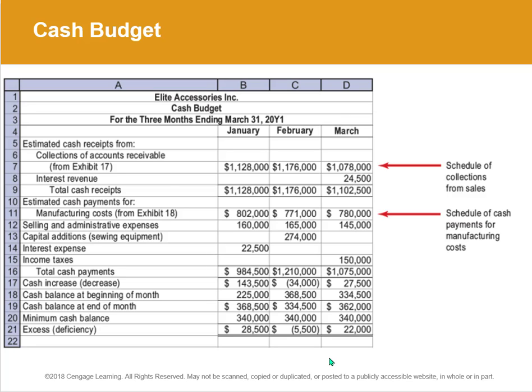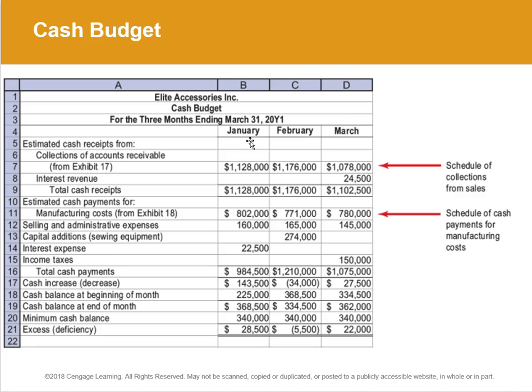But this is a nice summary here, though, because we've got cash receipts from accounts receivable. We've got some interest revenue here, total cash receipts. And then cash payments for manufacturing costs. We figured that out before. Here's selling and administrative expense. And in February, we're going to buy some sewing equipment for $274,000. We've got interest expense in January. We've got to pay taxes in March. Here are our total cash payments.